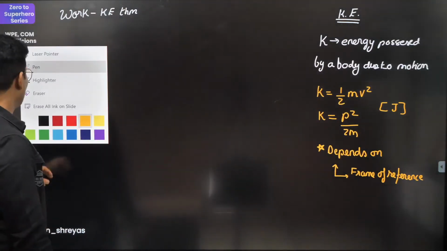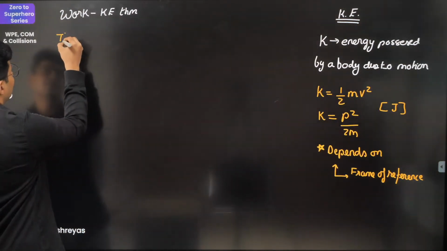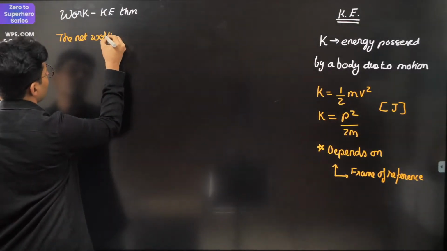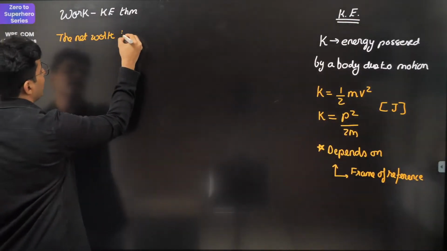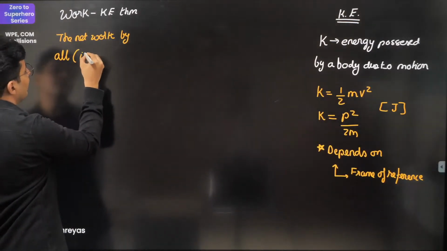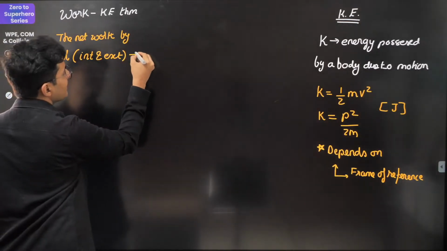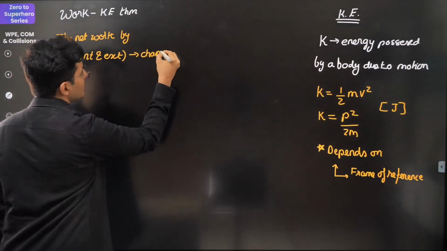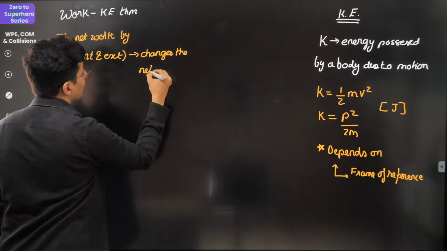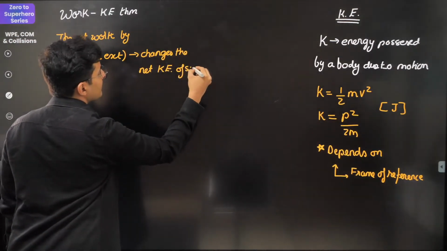Okay, now let's talk about the work kinetic energy theorem. What does it say? It says the net work by all the forces, all as in literally all, internal and external, changes the net kinetic energy of the system.